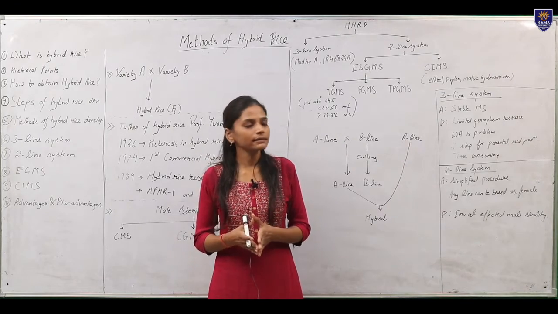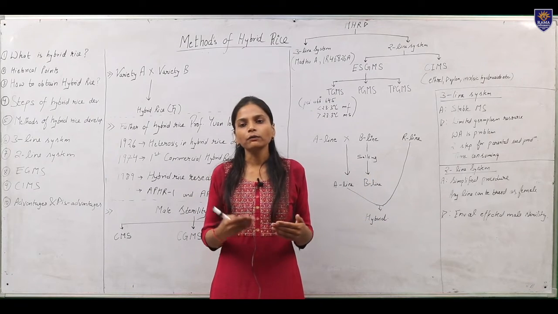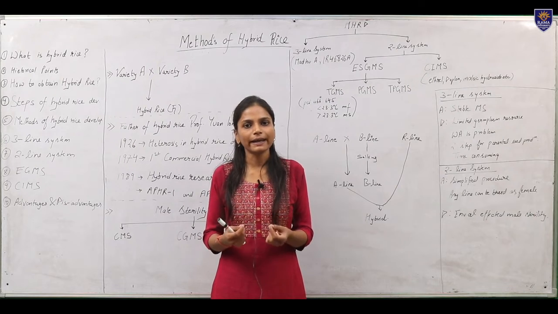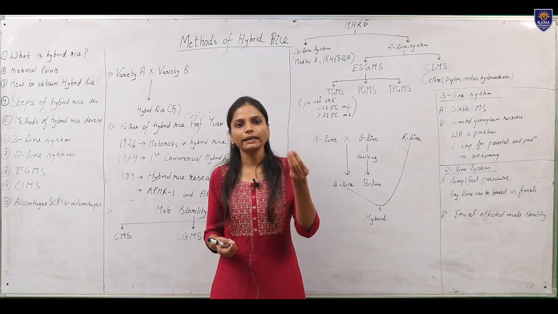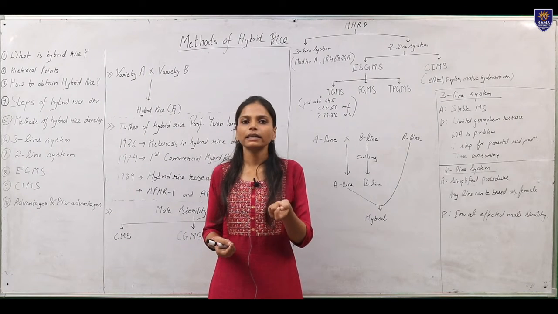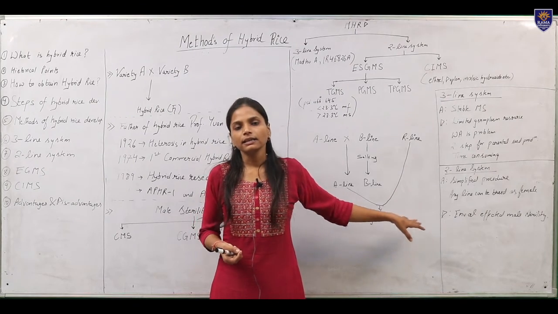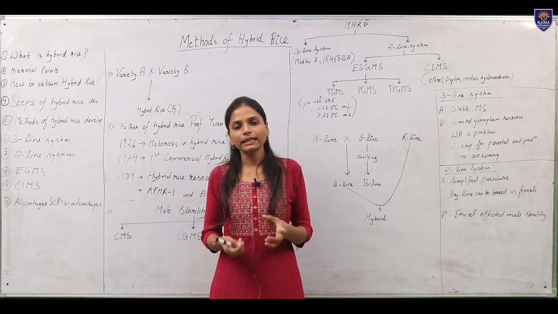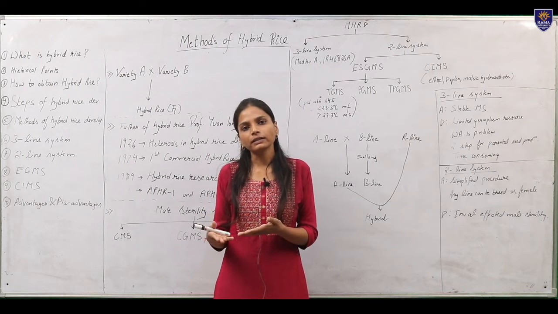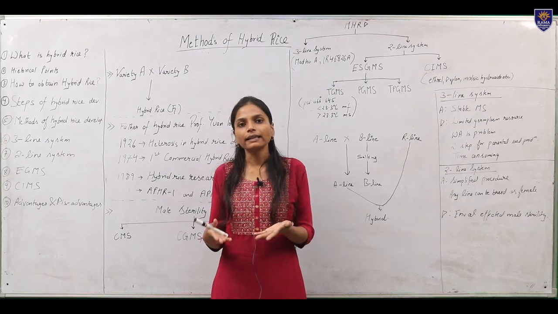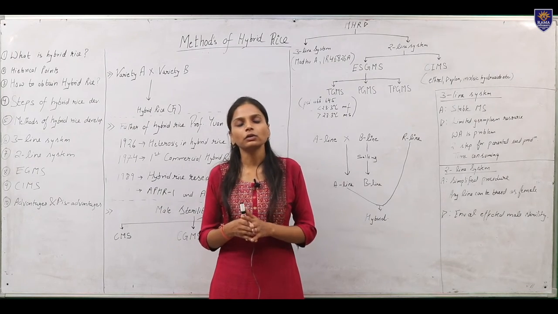In case of the 2-line system, the advantage which we get is that it is a simplified process. We do not require 1 extra step to maintain the seed of 1 extra parent, and any line can be bred as female because we can directly apply chemical, or if it has male sterility which is affected by the environment, we can use it. And the disadvantage is this, that the male sterility is because of the temperature. So if the flowering time doesn't coincide with that particular temperature, the line may act as male fertile instead of male sterile, and we do not get a hybrid progeny. That means it will result in total failure.